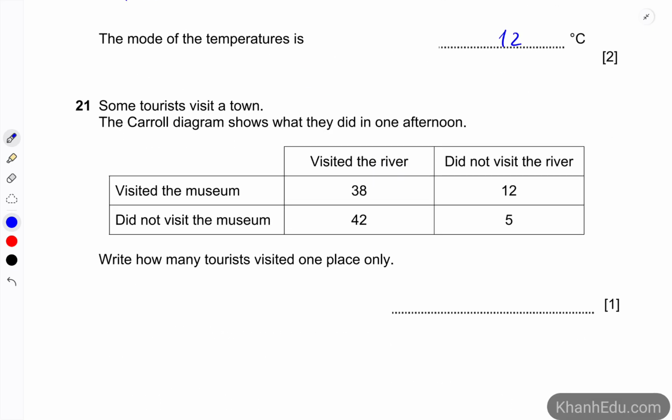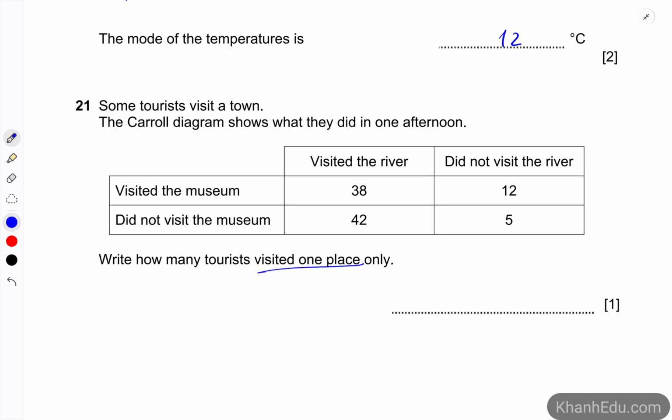So 21. Some tourists visit a town. The Carroll diagram shows what they did in one afternoon. Write how many tourists visited one place only. So for visited just one place.